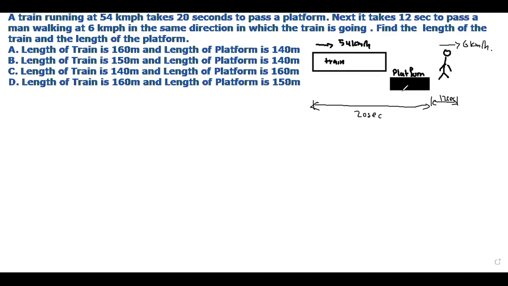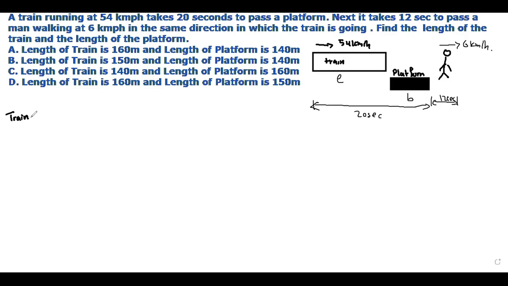So how are you going to find this now? Let the length of the train be L and let the length of the platform be B. When you get this kind of question, instead of solving the train and the platform first, solve the train and the man first. The train has already crossed the platform, and now it is going to pass the man. Then let us do it like this.